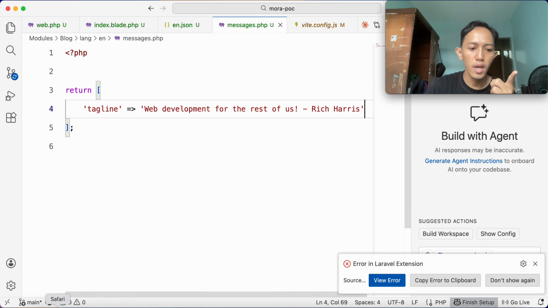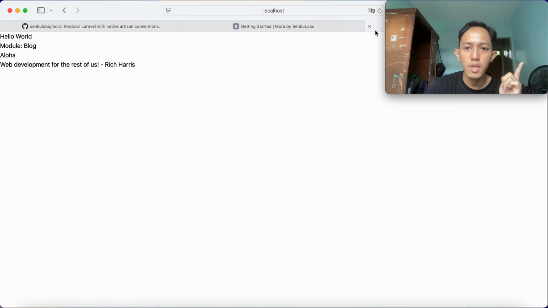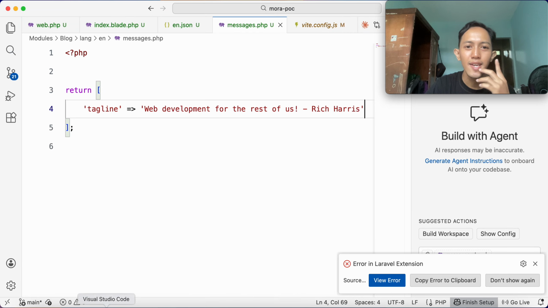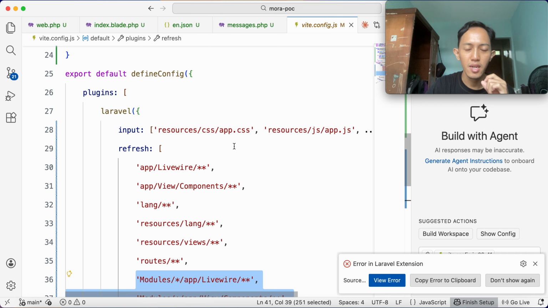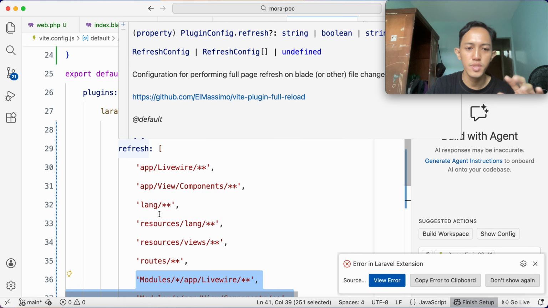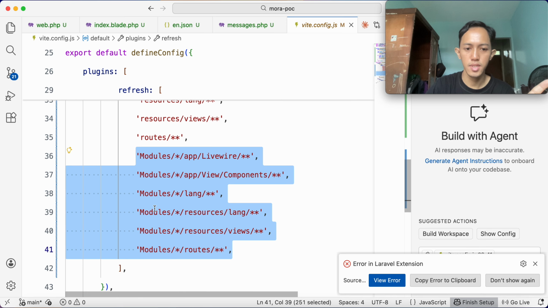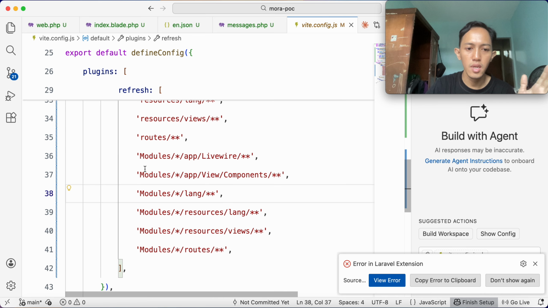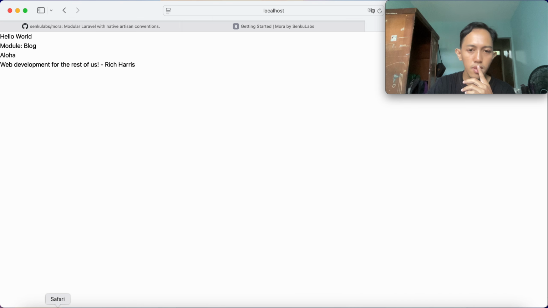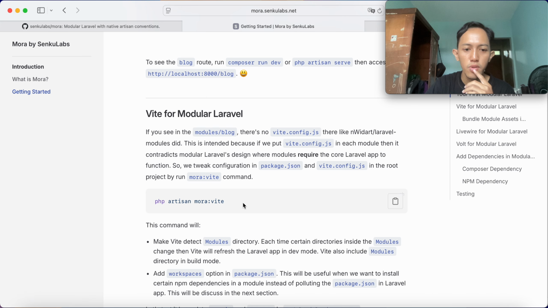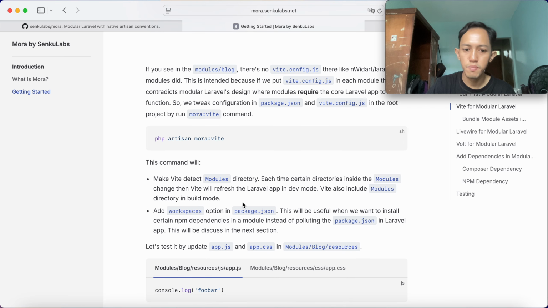I save it and I don't need to reload my browser now. Yeah, that's it. So this is what vite.config.js does here in the refresh option. It just automatically reloads when we change anything in certain directories in the modules directory. Okay, so that's it. In modular Vite, I already explained.